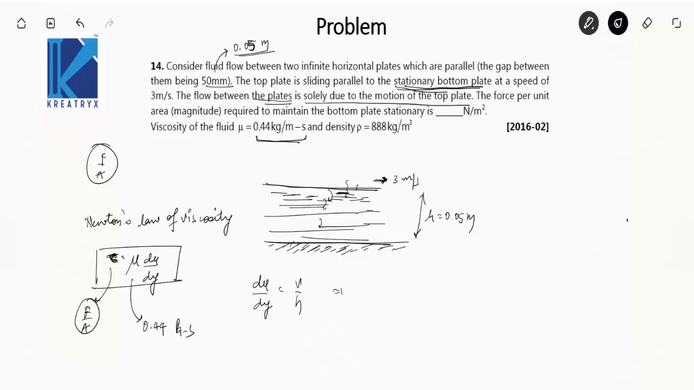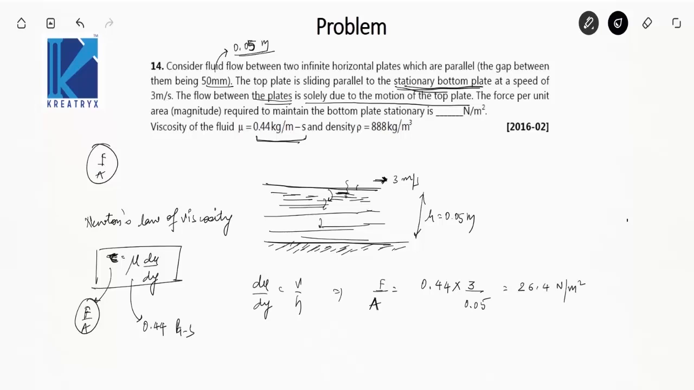Put all the values. That implies force per unit area is equal to 0.44 into, what is v? V for the top plate is 3. The distance between the plates is 0.05 meter. You will get the result as 26.4 Newton per meter square.